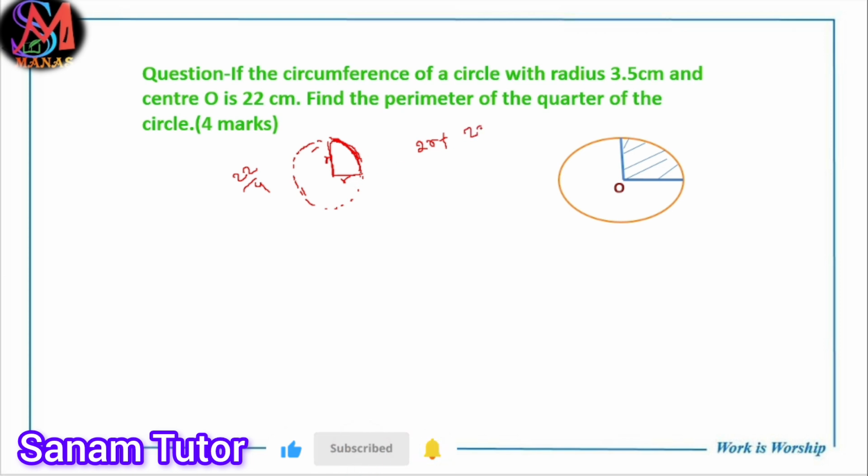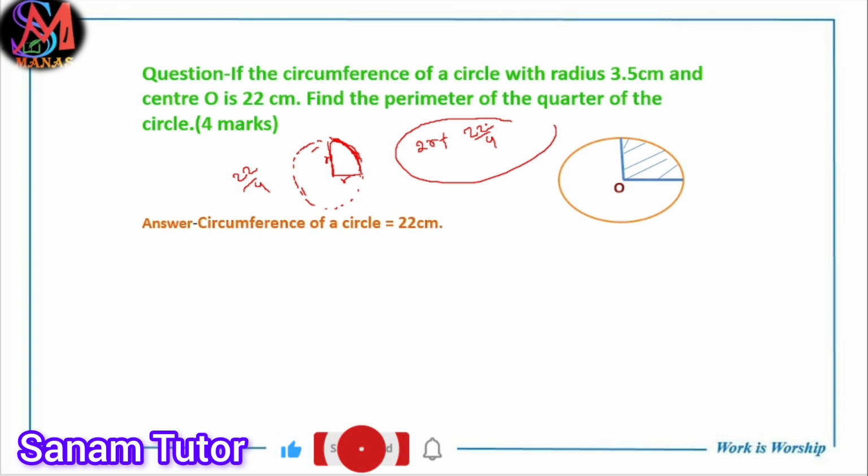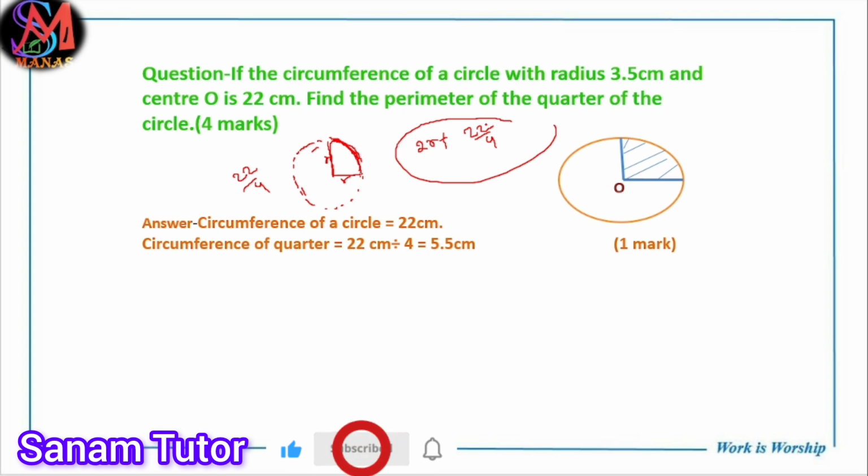So divide 22 divided by 4. First write down the circumference of the circle, that is 22 centimeter. Now the circumference of the quarter is 5.5, meaning divided by 4, because all parts are equal, because we converted into 4 equal parts; quarter means 4 equal parts.